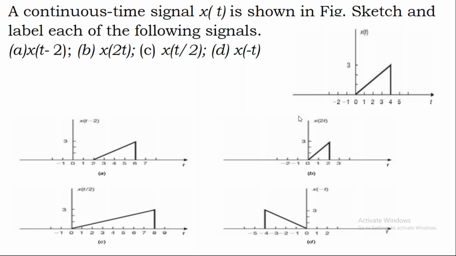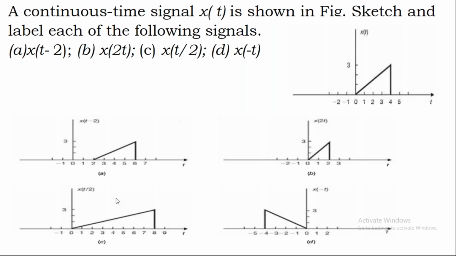Observe here, the time duration for x of t is 4, for x of 2t it is 2, but for x of t by 2 it is 8, which means the compressed signal has less time duration when compared with the actual signal, and the expanded signal time duration is always more than the actual signal.